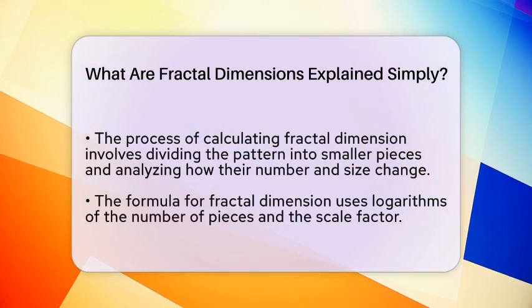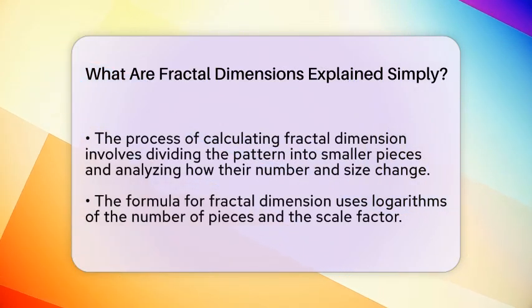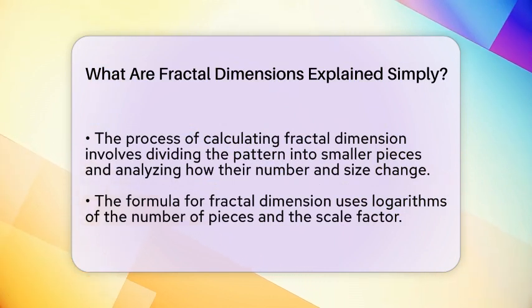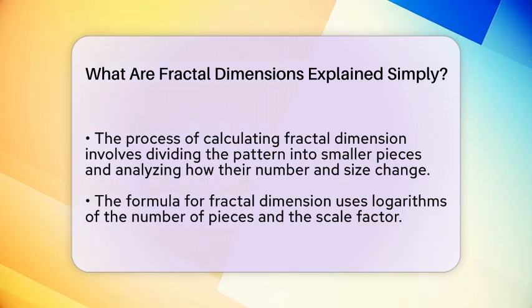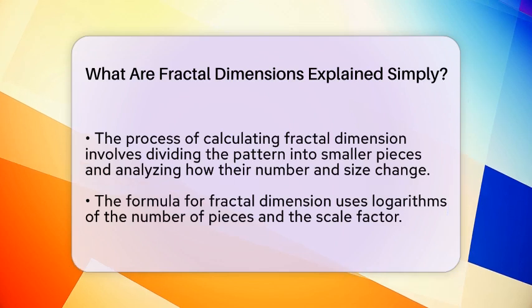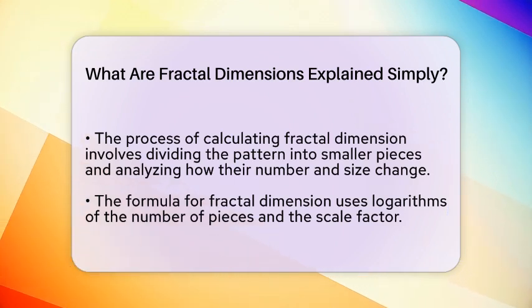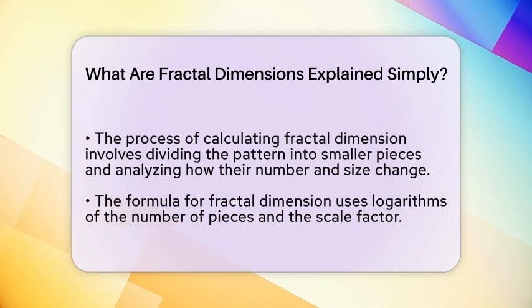To find the fractal dimension, mathematicians use a simple idea. They break the fractal into smaller, self-similar pieces. They count how many pieces they get and see how the size of each piece changes. The formula involves taking the logarithm of the number of pieces and dividing it by the logarithm of the scale factor. This calculation shows how the detail increases as you zoom in.